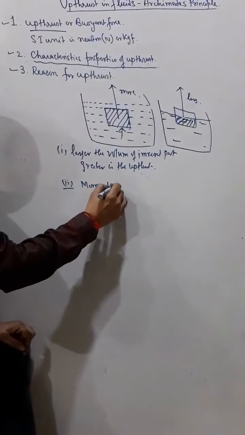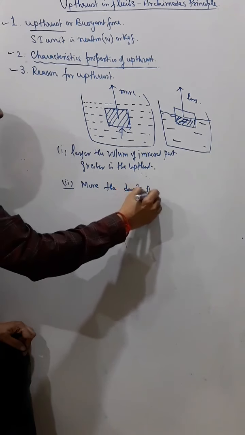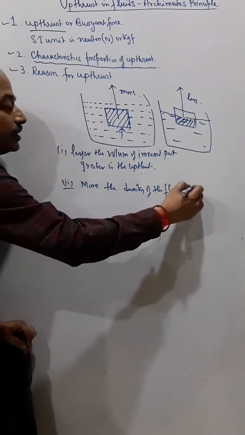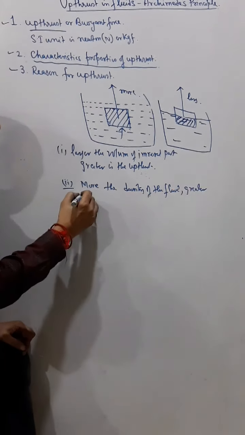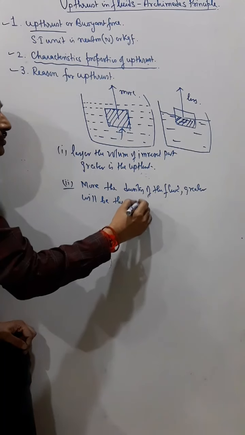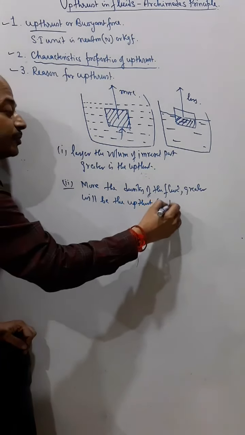Next is, the more the density of the fluid, the greater will be the upthrust, for the same volume of immersed part.